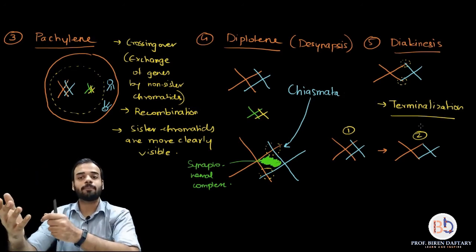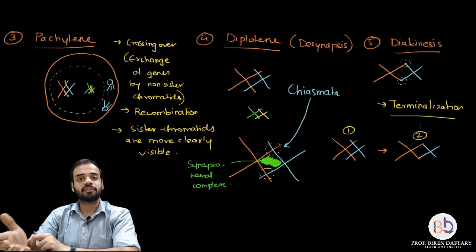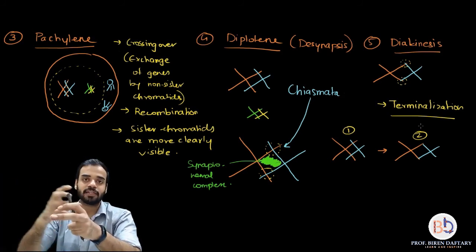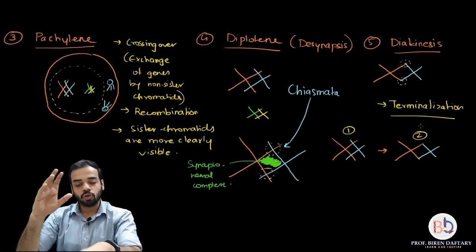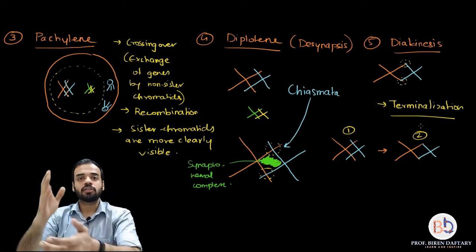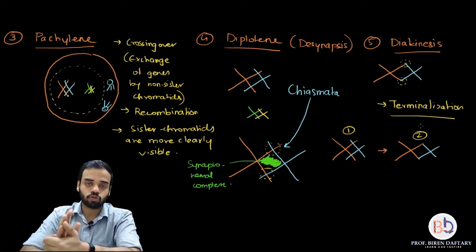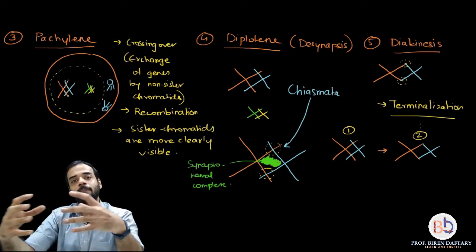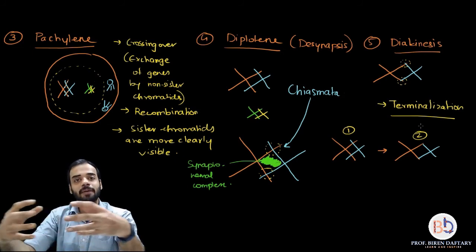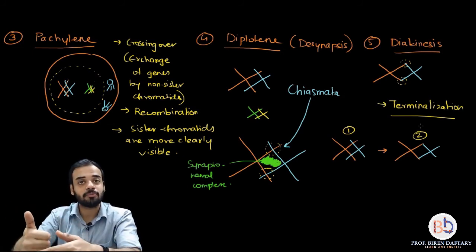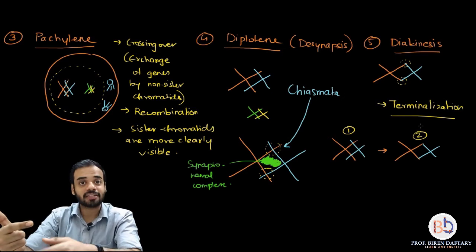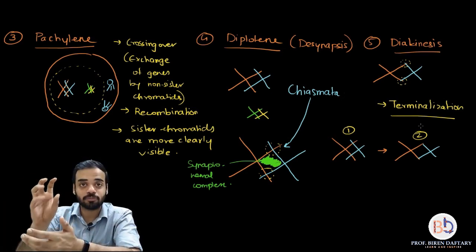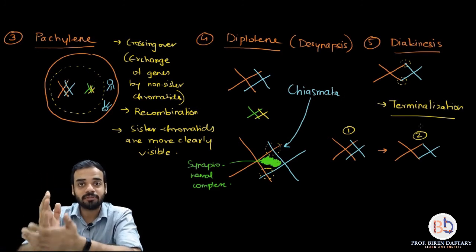And what is going to happen? This is the last stage of prophase, then metaphase will come. In metaphase, these are going to align in the metaphase plate, and in anaphase they will separate. So after crossing over, the job of the homologous chromosomes, or the tetrad or the bivalent, is complete, and that is why they begin to repel each other. As they begin to repel each other, the amount of synaptonemal complex decreases, whereas the chiasmata becomes much clearer in observation. Okay, so please remember that.